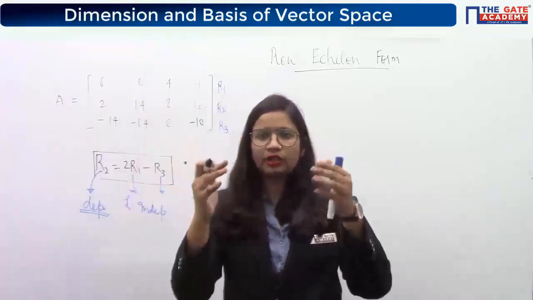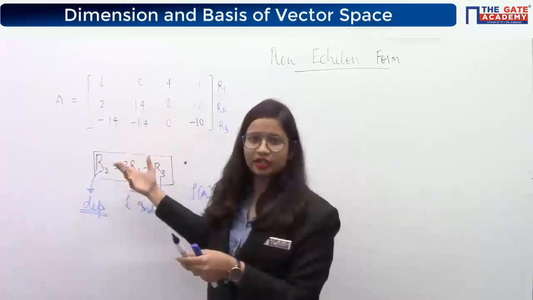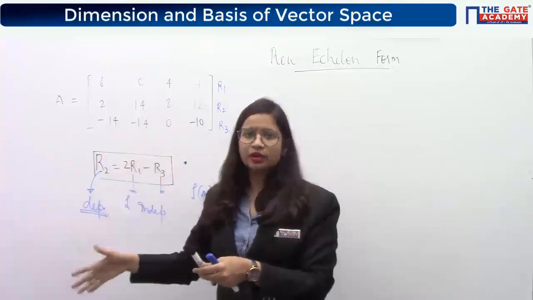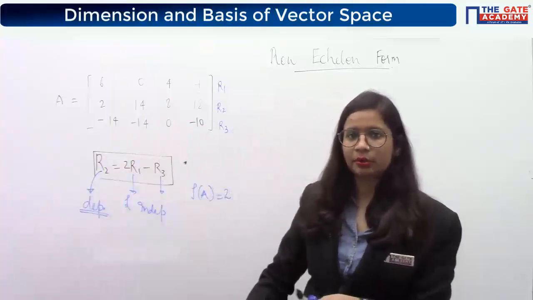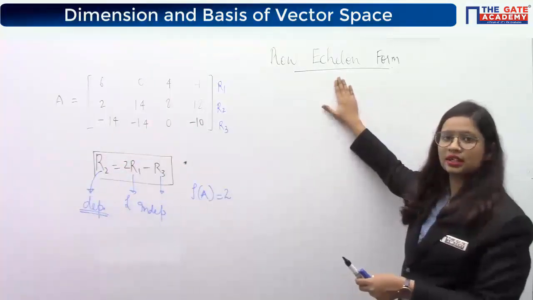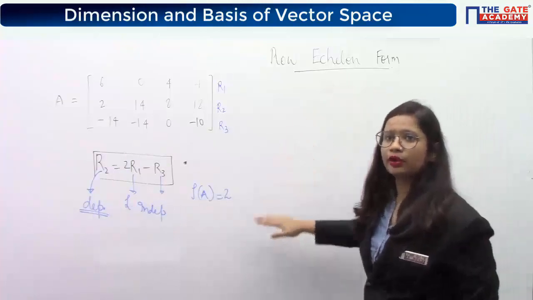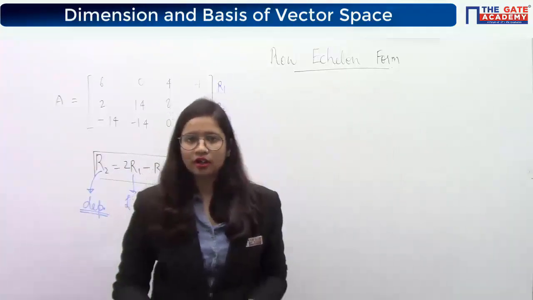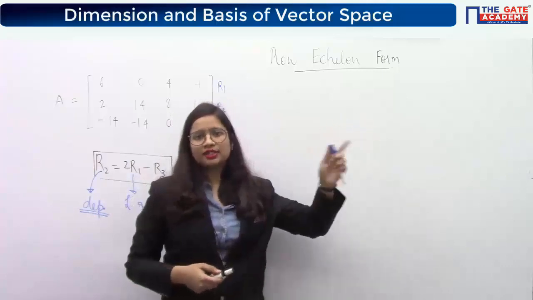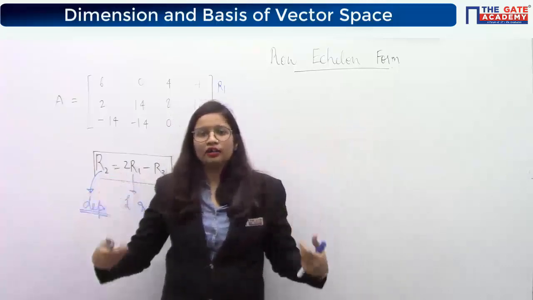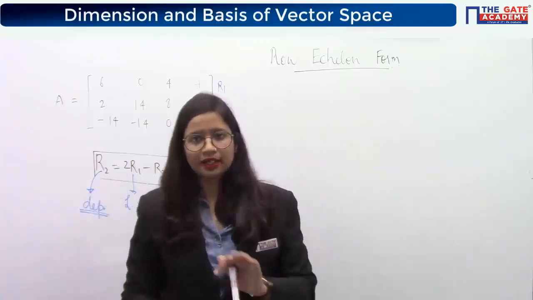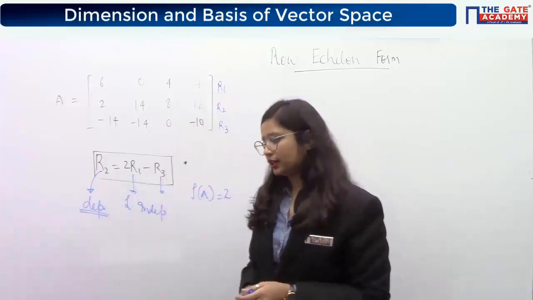You keep on looking, keep on trying any relationship that follows. But if still you are not able to get that relationship, then you will go for this method that I am going to tell you now. Understood or not? So we will go for this when you can't find out the relationship that easily.